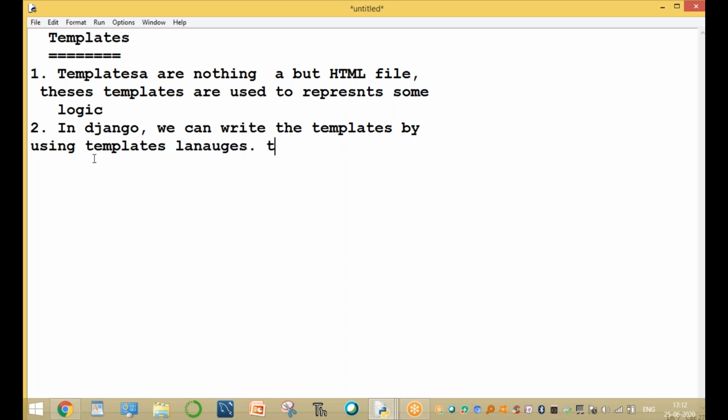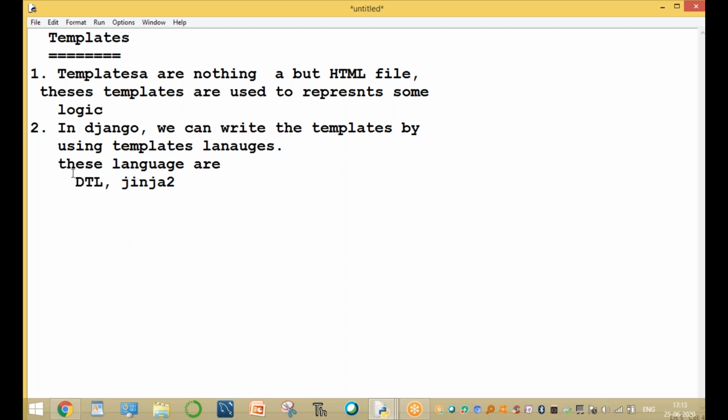What are the template languages? These languages are two. One is DTL, another one is Jinja2. In Django, we can write the templates by using template languages.